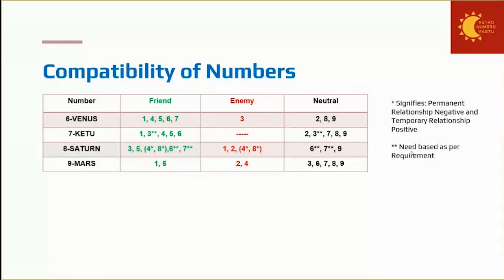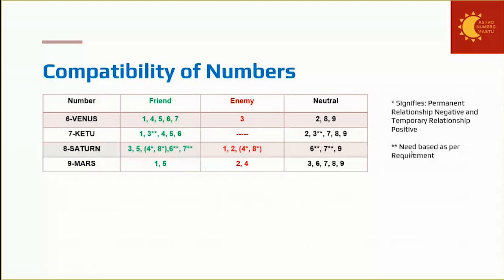Now neutral will be 2, 8, and 9. As such, 6 has nothing to do with the queen, the female. 6 has nothing to do with the queen. So 2 will be in the neutral category. And as for 8 and 9, I have told you, 8 basically tries to stay solitary. They don't socialize much.